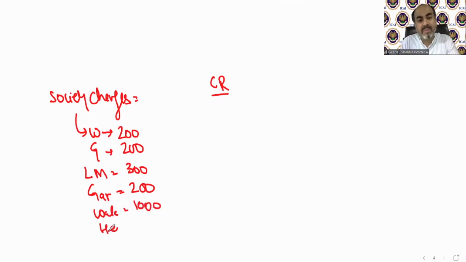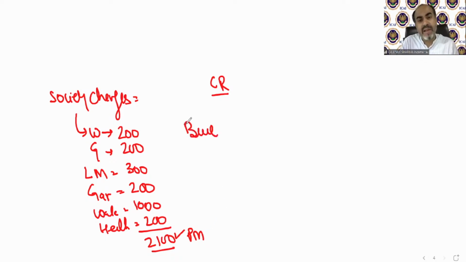For your health club, etc., facilities might be 200. So this is almost 2100. If I'm not wrong, 2100 rupees per month has been charged for these amenities, benefits, facilities, etc.